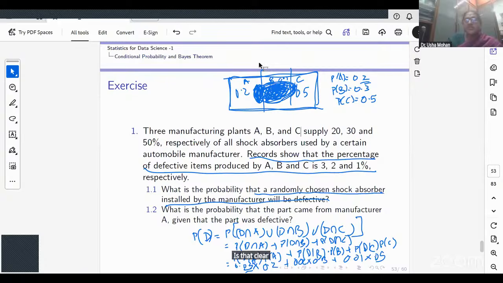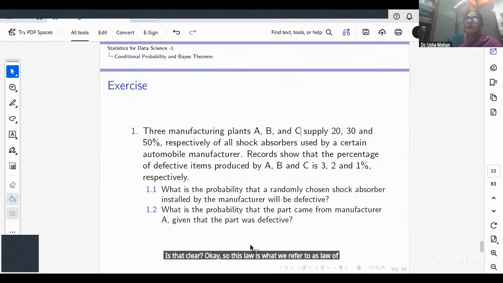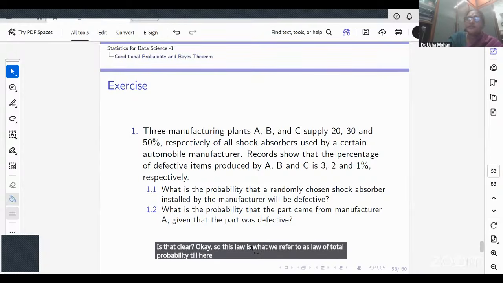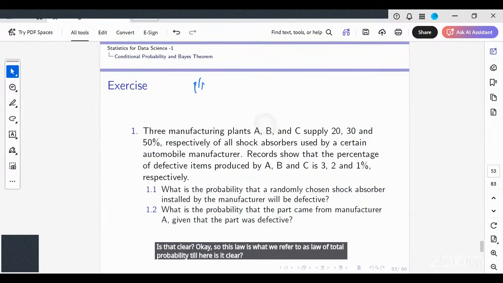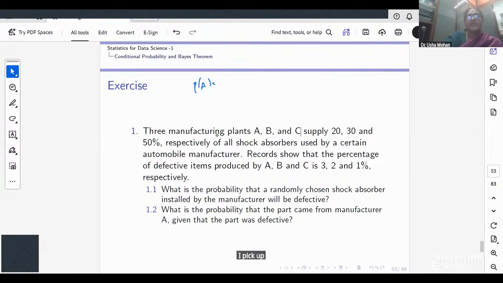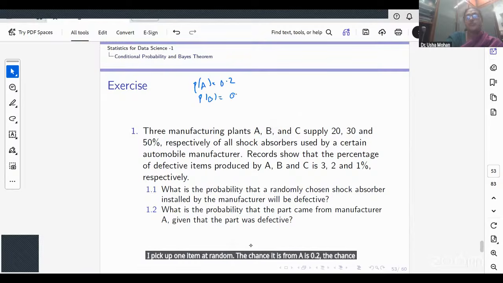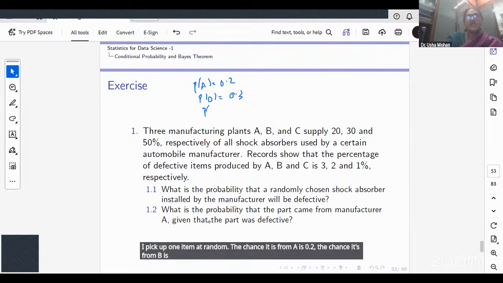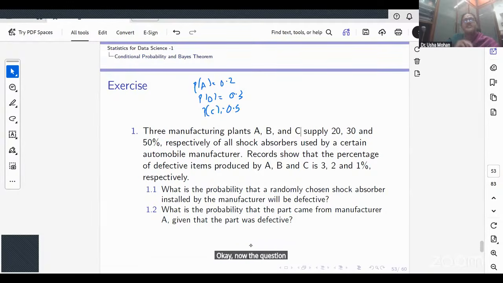So this law is what we refer to as the law of total probability. Till here, is it clear? What was my initial probability of A? I pick up an item at random. The chance it is from A is 0.2. The chance it's from B is 0.3. The chance it's from C is 0.5. Right? Now the question has changed a bit.